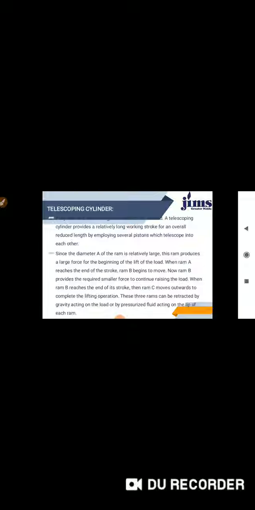So now come to the telescopic cylinder. These are used where long work strokes are needed. I already told you in the previous slides about the single acting cylinders. They cannot be used where long strokes are needed. So this telescopic cylinder is used for long strokes. A telescopic cylinder provides a relatively long work stroke for an overall reduced length by employing several pistons telescoping into each other.